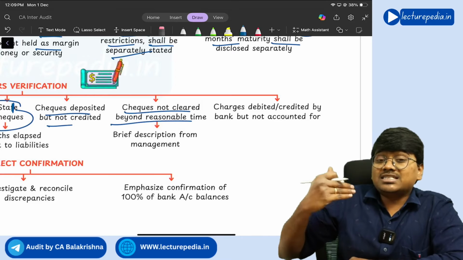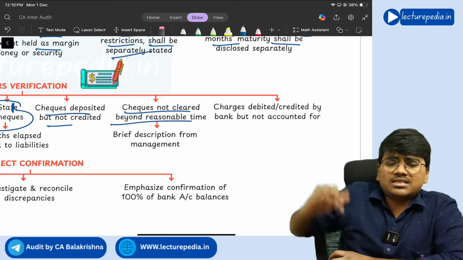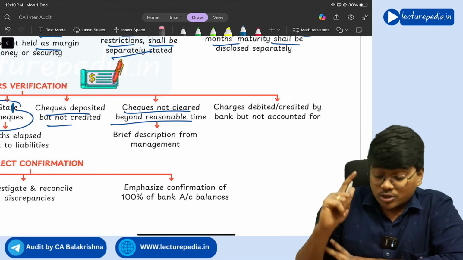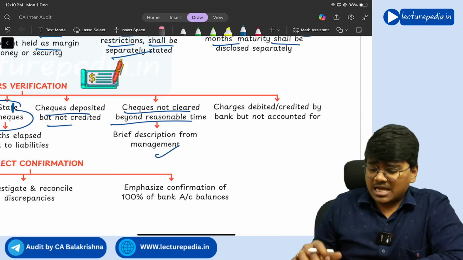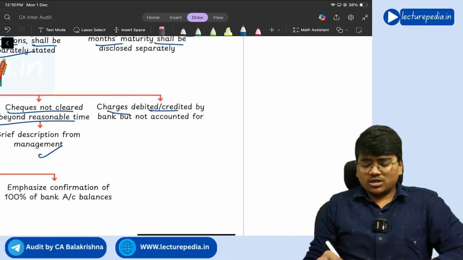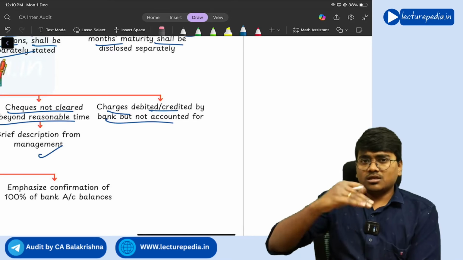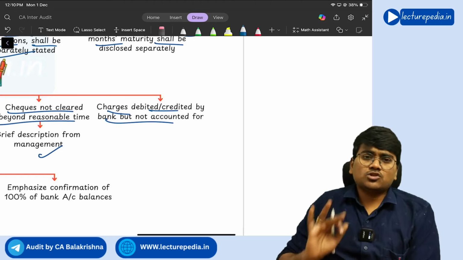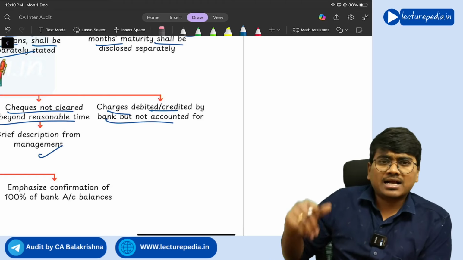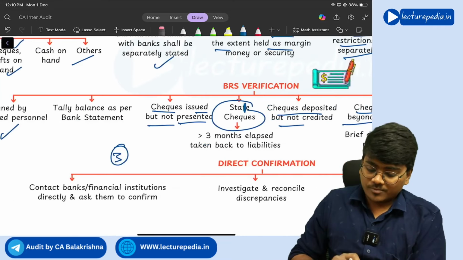So if any cheque is not cleared for a long duration of time, 10 days, 15 days, but still the cheque is not cleared, you need to ask the management why, what's happening here. And charges debited or credited by the bank but not accounted for, if this item is presented in the BRS, you need to check why it has not been accounted for, even though the bank has debited the charges, why the same has not been accounted in the books of accounts.